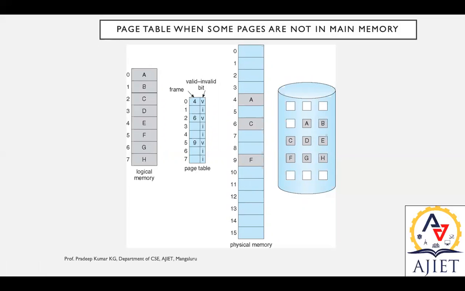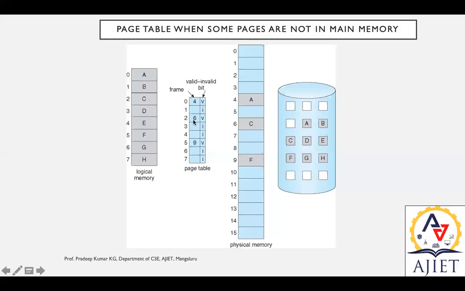So go to the page table. The page table maintains the address, the virtual address. 4 is the virtual address. Search in that 4; it should have the value A. So A is available, then A is loaded over here. We should have a link. Next, 1 is invalid, not available. The next valid bit is the second frame, that is 6. 6 is the logical address. So 6 is available here. What do we have in 6? That is C.